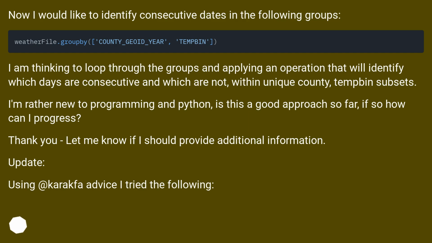I'm rather new to programming and Python. Is this a good approach so far? If so, how can I progress? Thank you. Let me know if I should provide additional information.